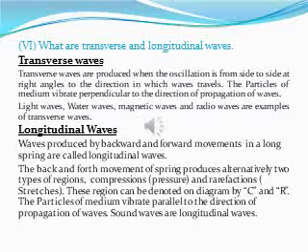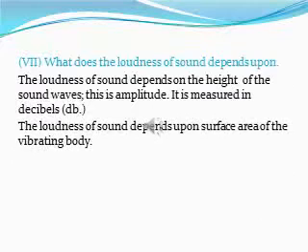Longitudinal waves are produced by backward and forward movements in a long spring. The back and forth movement of the spring produces alternately two types of region: compression, that is pressure, and rarefaction, the stretched region. These regions can be denoted by C and R. The particles of the medium vibrate parallel to the direction of propagation of the wave. Sound waves are longitudinal waves.